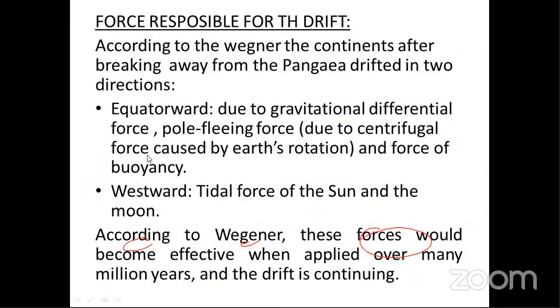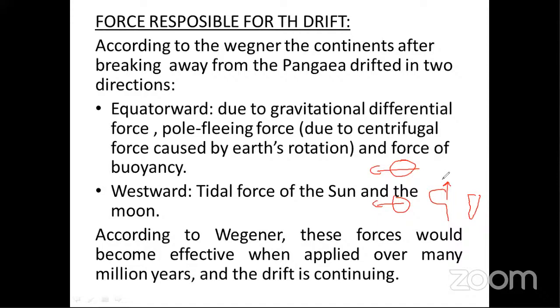He suggested the forces. When many scientists asked for the reason why all these continents drifted to different locations, Wegener said that the continents drifted in two directions. He said that North America and South America are drifting westward, and Africa along with Peninsular India are drifting northward. So two directions: some continents are drifting westward and some toward the north.